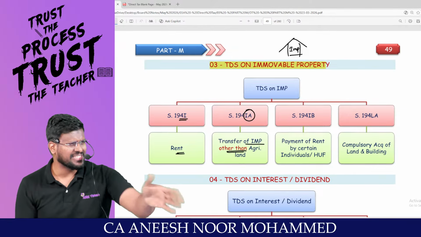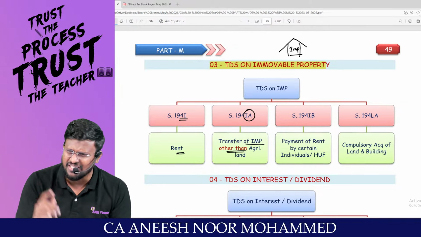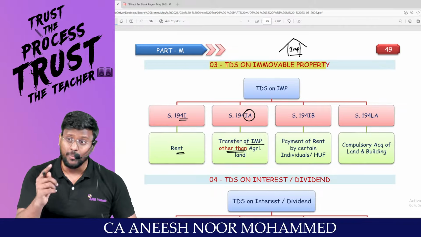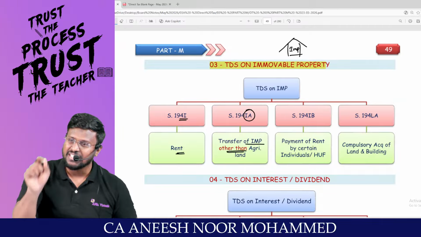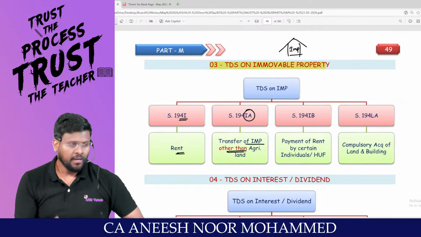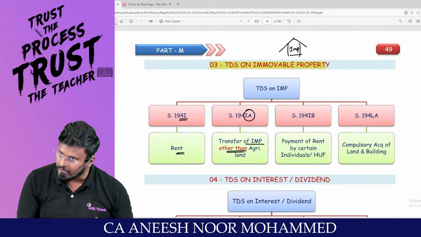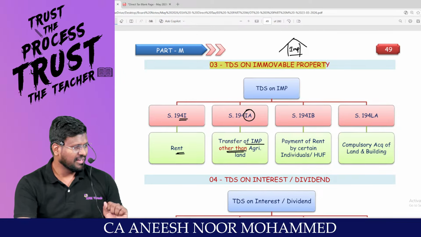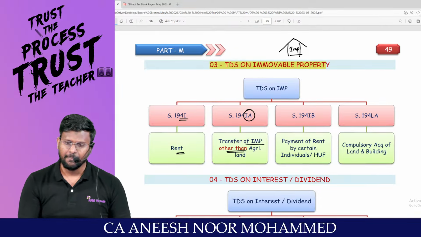Because agriculture land, panchayat is there, rural agriculture land is there, urban agriculture land is there. Rural agriculture land is not at all a capital asset. Then why are you deducting TDS and disturbing the system? Urban agriculture land, you may sell. For that, you may claim 54B deduction, because 54, 54B, 54D, 54EC and 54F are the exemptions available for capital gain. Am I right? Yes. Sometimes that urban agriculture land may be compulsorily acquired. Then for that you may claim the 10(37) exemption under capital gain. Then this much confusion. Don't deduct TDS for agriculture land. Are you all with me?